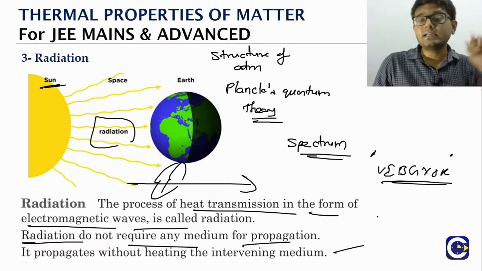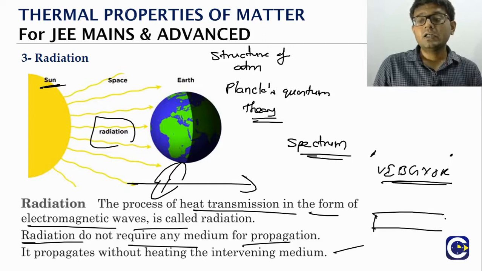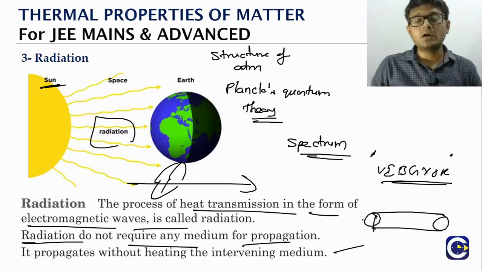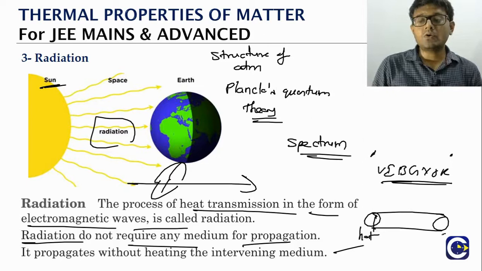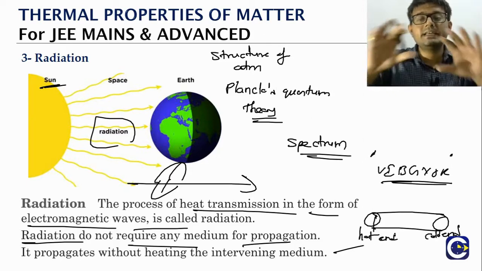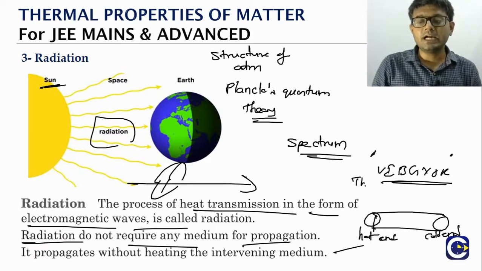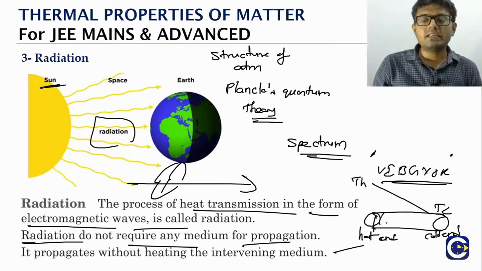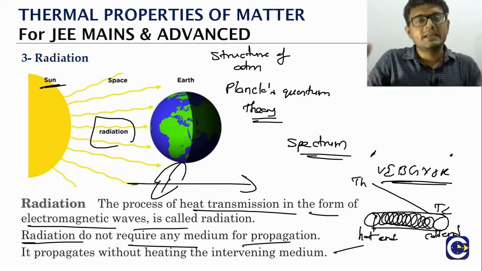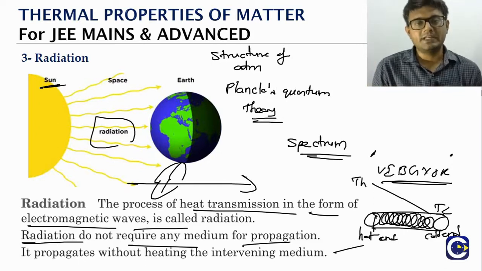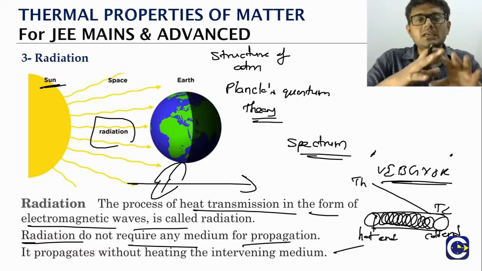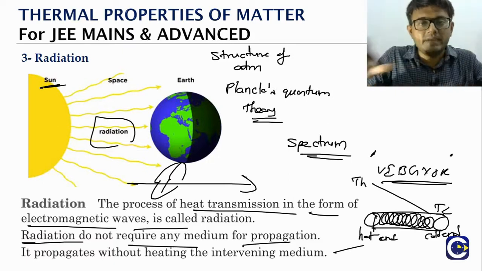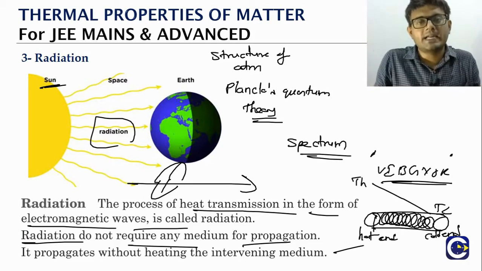And in conduction, remember when we talk about conduction through a metal rod, you have a hot end and a cold end. Then, as we mentioned, a temperature profile will be built, from hot temperature to cold temperature through the rod. Over a period, the entire rod is getting heated up to different degrees of temperature, isn't it? Which means the intervening medium is getting heated because of the heat transfer mechanism.